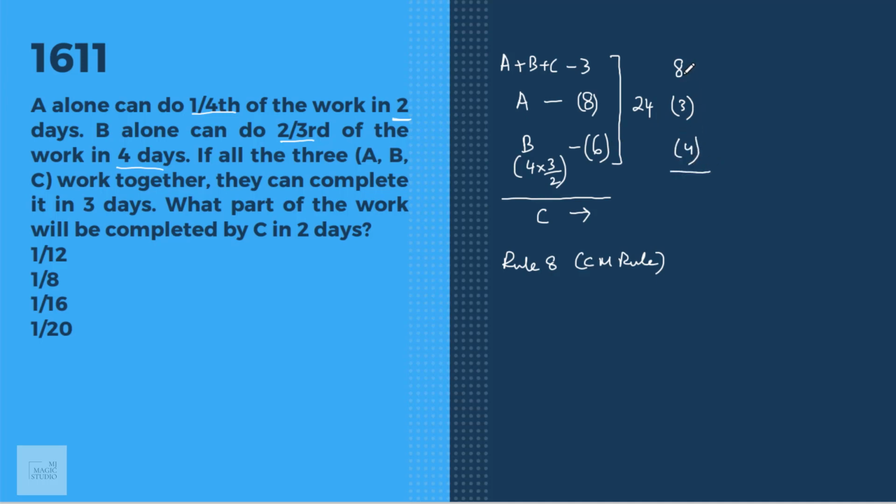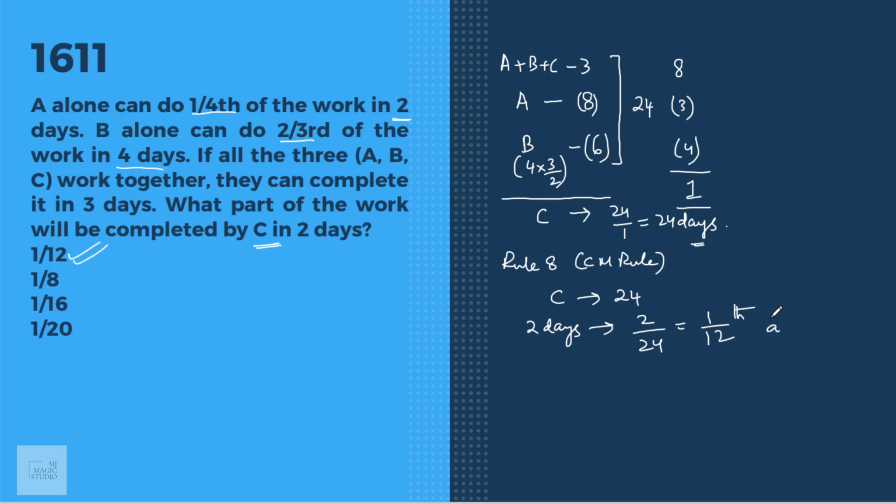Now we need to add this up. 8 minus 3 minus 4 is 1. That means time taken by C to do it alone is 24 by 1, that is 24 days. Such an easy method to find these values quickly. What part of the work will be completed by C in 2 days? C can complete the entire work in 24 days. That means in 2 days, C is able to do 2 by 24th, that is 1 by 12th part of the work. And that is in option A.